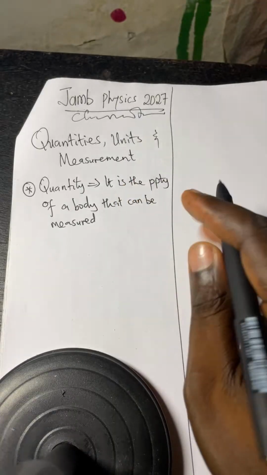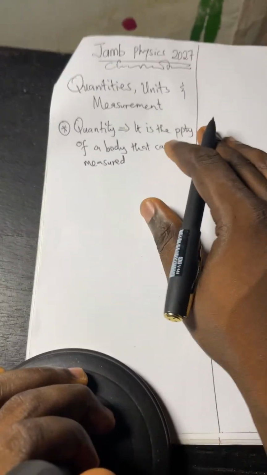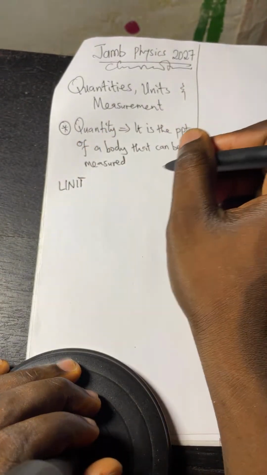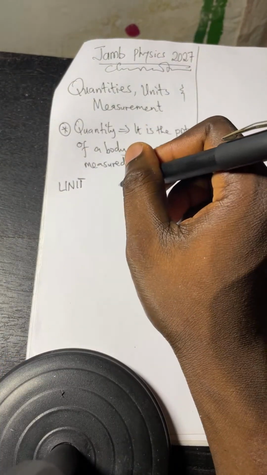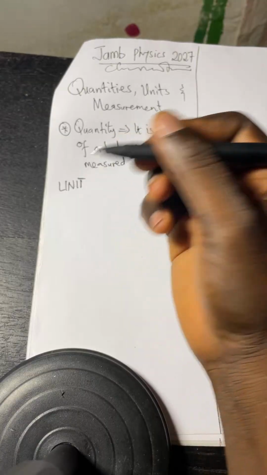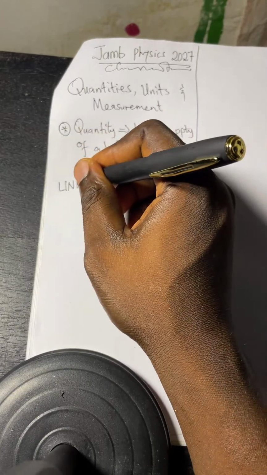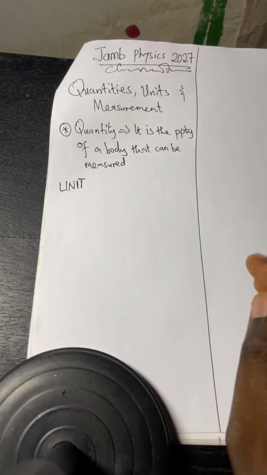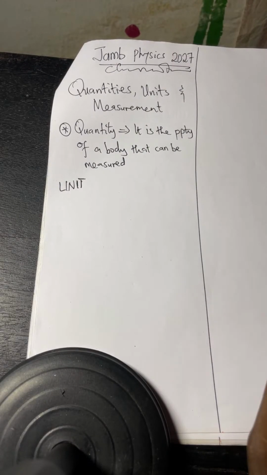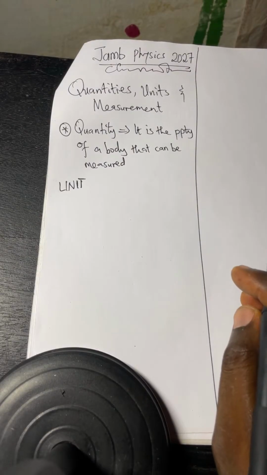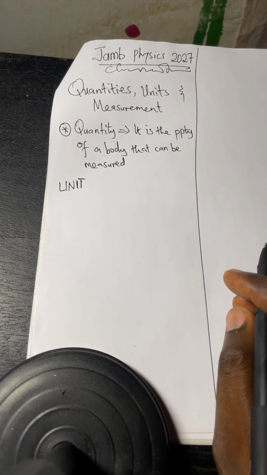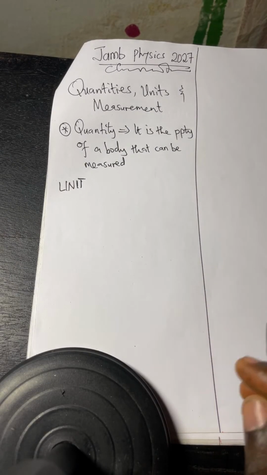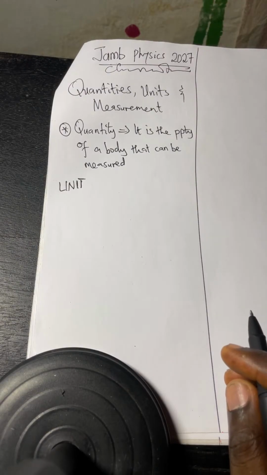So that is it. Now, we mentioned quantity, and now unit. Unit is just like as we have our name and surname. Surname is how they recognize us more officially. Just like in some communities or villages whereby they are sharing meat, if you dare by any mistake pick meat before your senior, someone that you never knew is senior to you, they will expose you, and you get to know if you are really a true son or daughter of his or her parents. So that is just it.